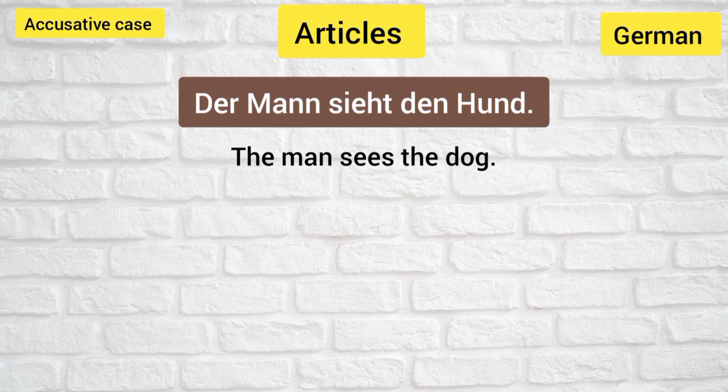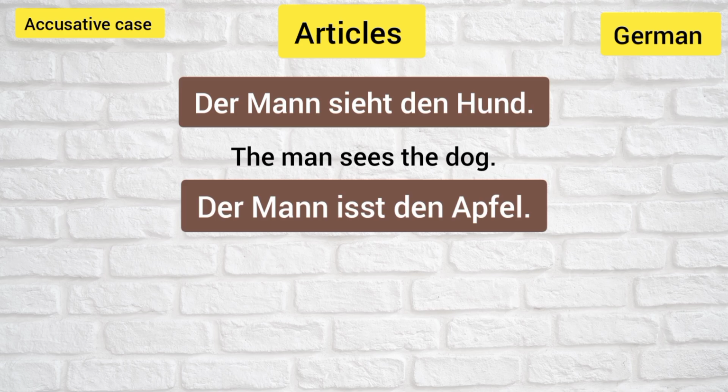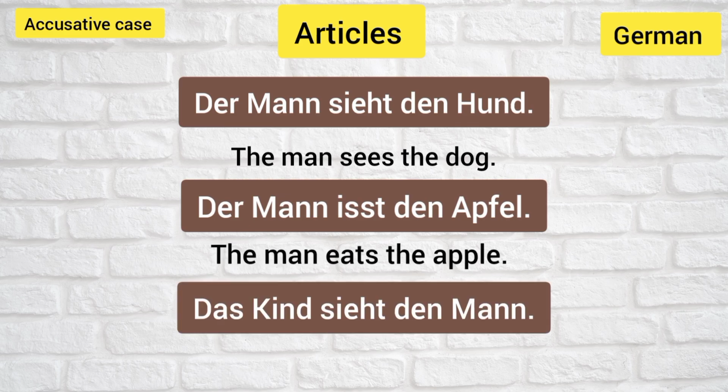Der Mann sieht den Hund. The man sees the dog. Der Mann isst den Apfel. The man eats the apple. Das Kind sieht den Mann. The child sees the man.